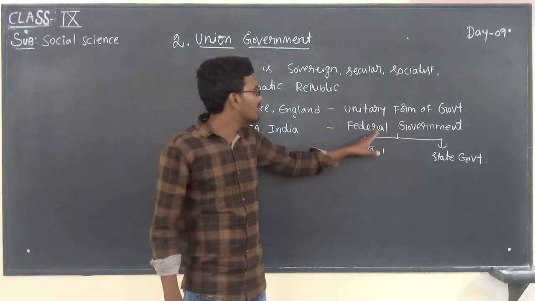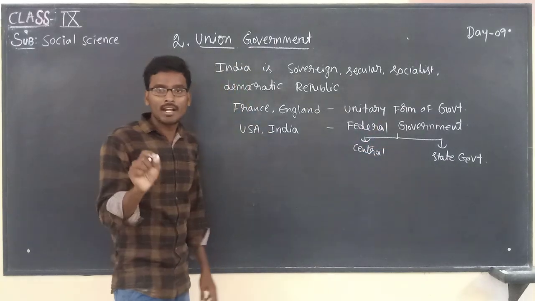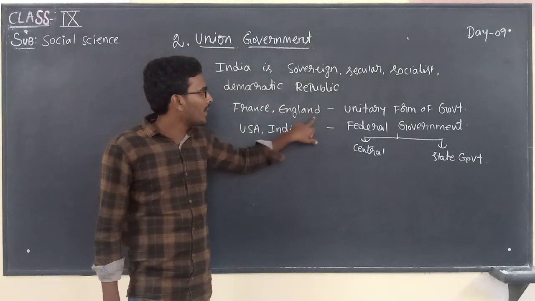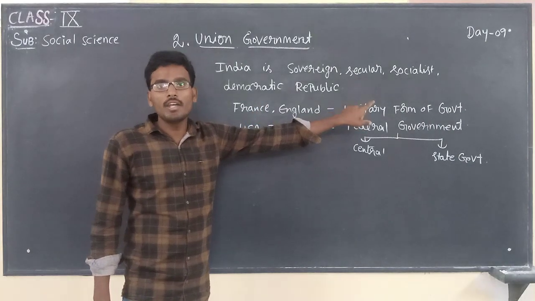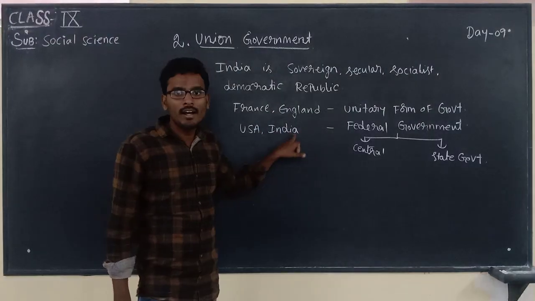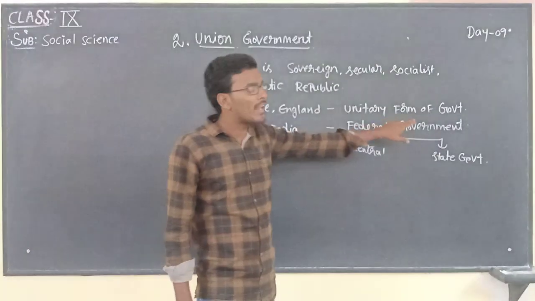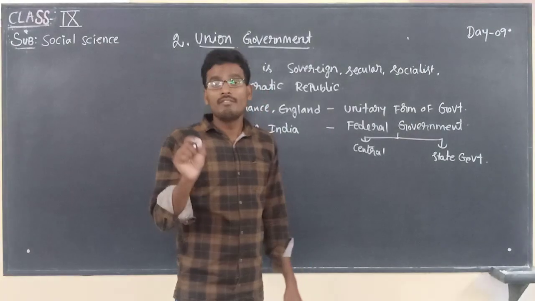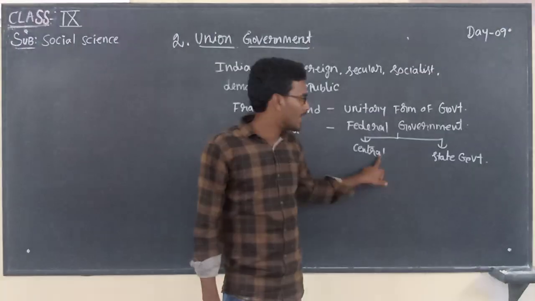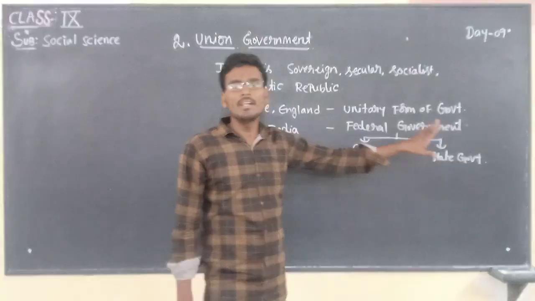That is known as federal government. Children, listen carefully. The countries like France and England follow a unitary form of government. The countries like America and India follow a federal form of government.